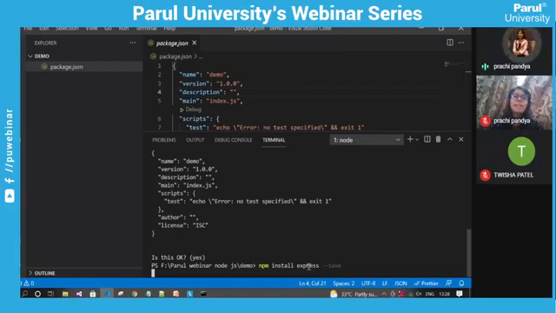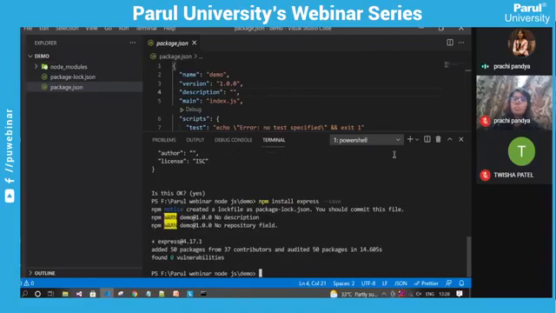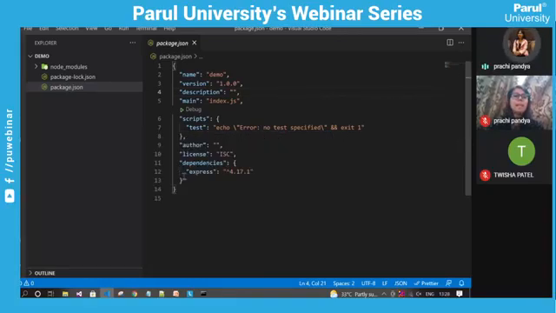When I hit enter, it will install it. Whenever we install any Node packages, they will be listed in the dependencies section inside the package.json file. Using this package.json file, we can get an idea of how many packages our application is using.